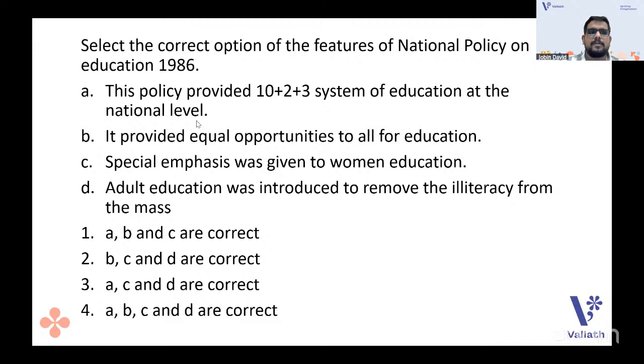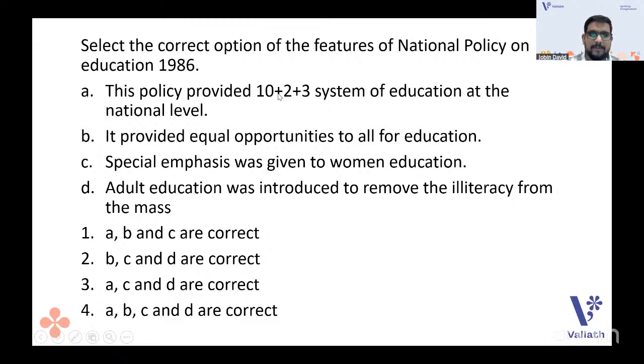So this policy provided the 10 plus 2 plus 3 system. It provided equal opportunities to all for education. Special emphasis was given to women's education. Adult education was introduced to remove illiteracy from the masses. So which one will you go with? ABC, BCD, ACD, and ABCD. Which one is correct? 10 plus 2 plus 3 system is right because that was the system we followed.